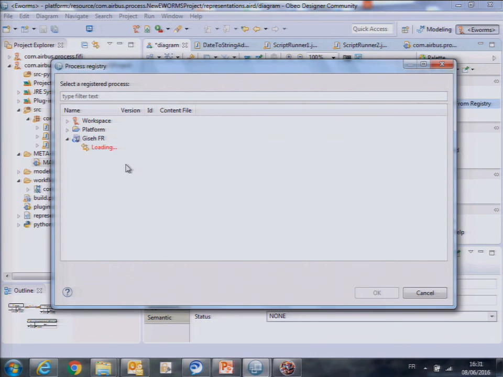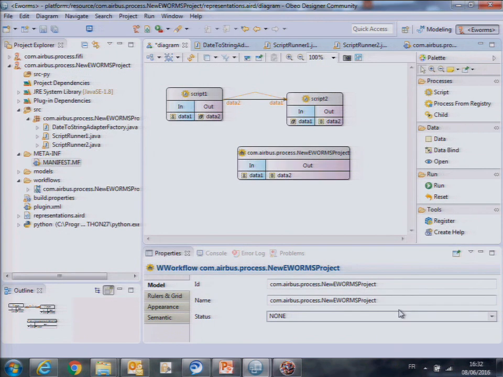So this morning no one was working, but in this afternoon people are working, and no chance that the loading works. However, it's the same. It will show you the categories, the processes. I select one, it appears. The XML is transferred back in my temporary folder. I fill it with data, and I send it back to the remote platform to execute it. Okay, so I'm not going to insist on that because it's not working.